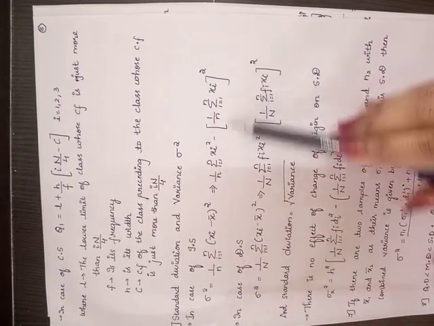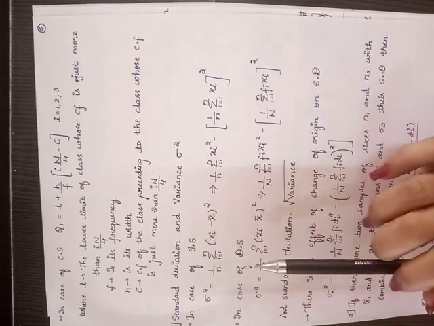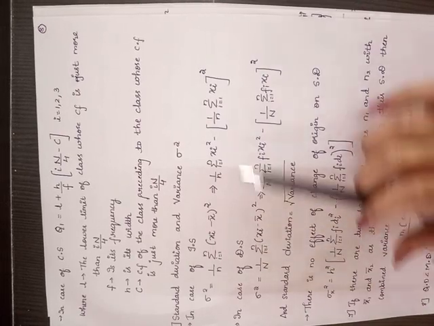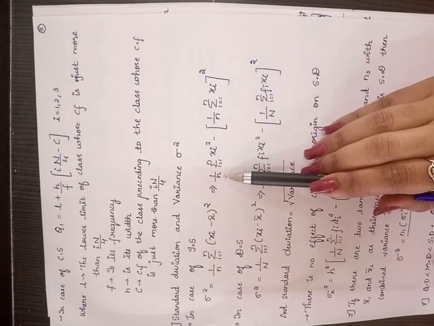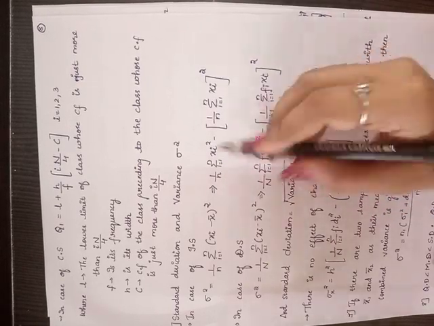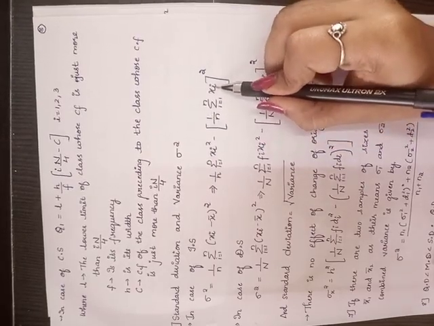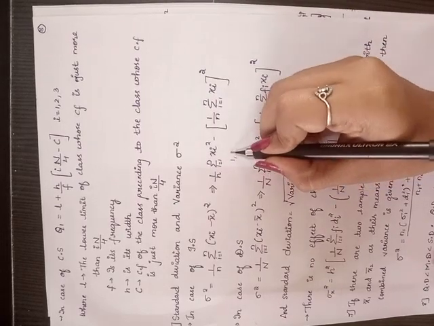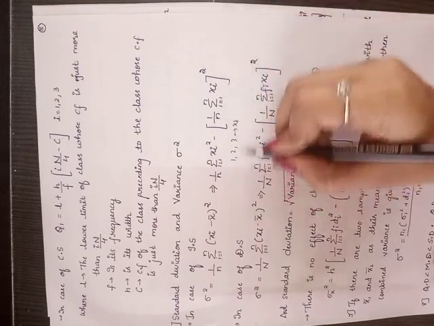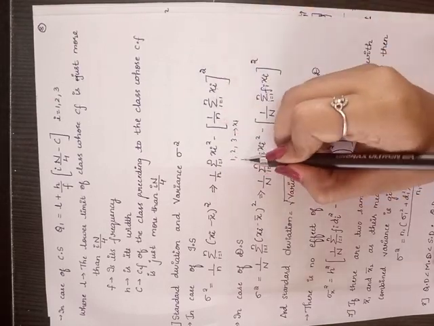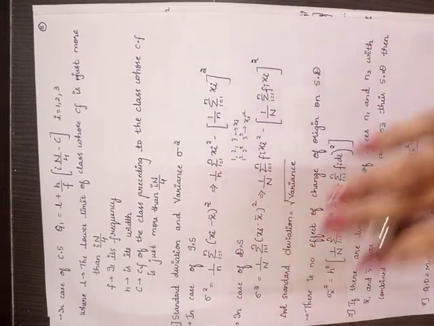You have the formula here. Yes, standard deviation and variance. In case of variance, for individual series as well as discrete series, we have the formula. So here you can see only observations, that is 1 by n, number of observations, into the sum of xi square. And here it is 1 by n, the sum of observations, whole square. If it is 1, 2, 3, this is your xi whole square. Whatever answer you get, you do the whole square. Here it is 1 square, 2 square and 3 square. This is nothing but your xi square. Just substitute the values and you will find it.